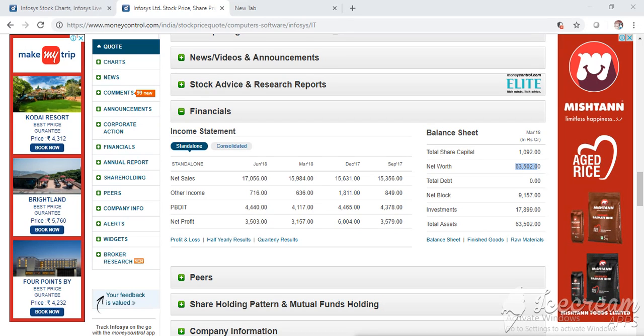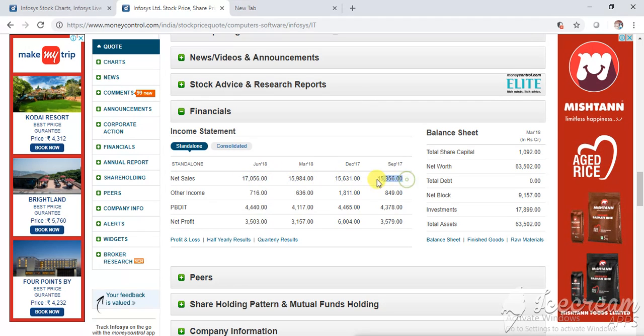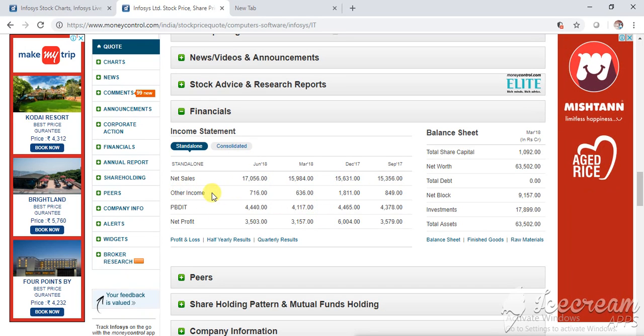Now the second part is net sales. So these are the sales you can see. You can see the sales are increasing rapidly: September, December, March, June. And this is the other important part, other income. Their specialization is in IT, but they are doing other business too, like warehouses, or they are giving some loans or something.